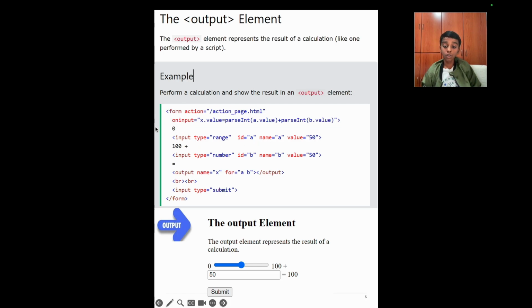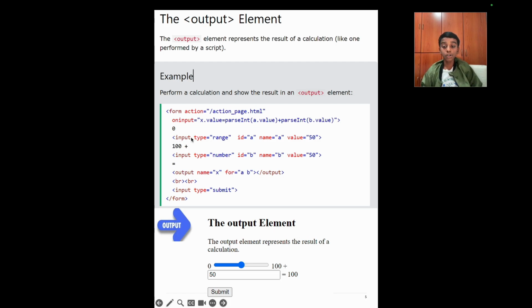Here we have a 0. That means the 0 is here, and the output is this slider here, and then here we have 100. After this input it says 100 plus 50. So when you slide this ball, suppose I slide it all the way to half, so 50 plus 50, which is equal to 100, so you can calculate over 100.